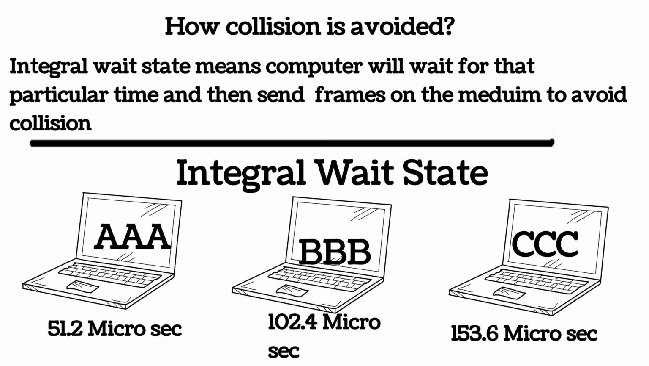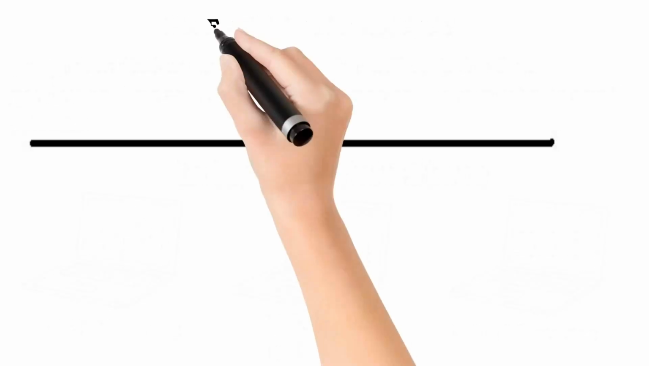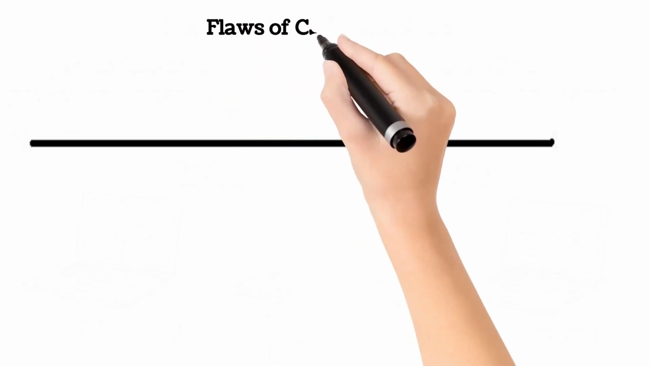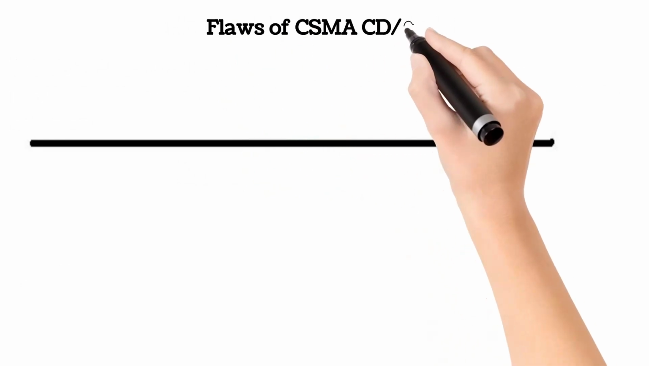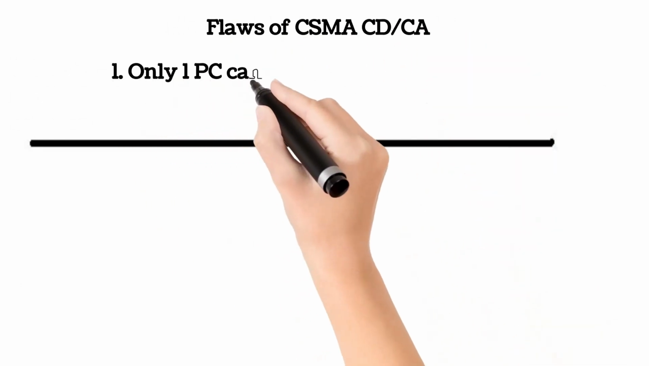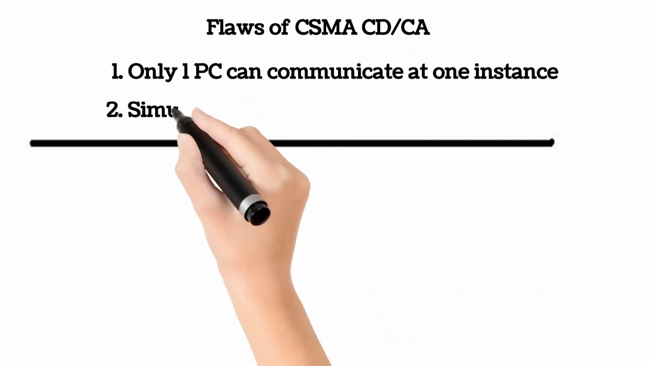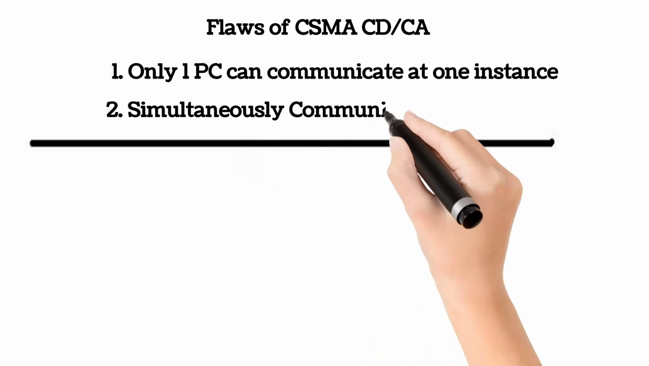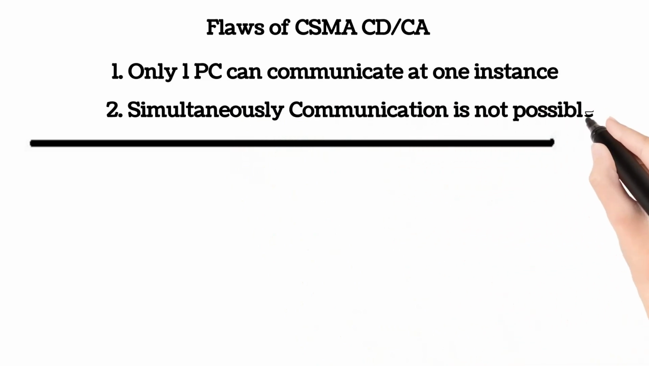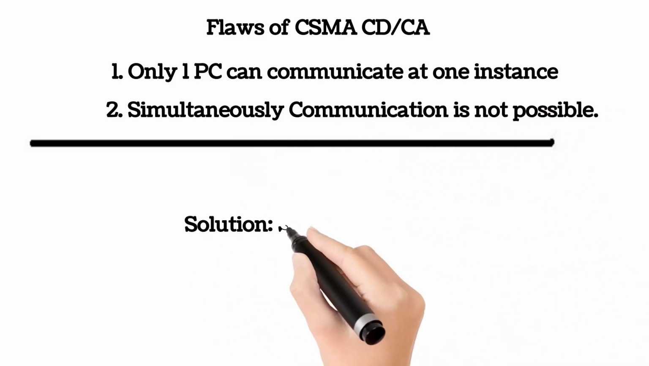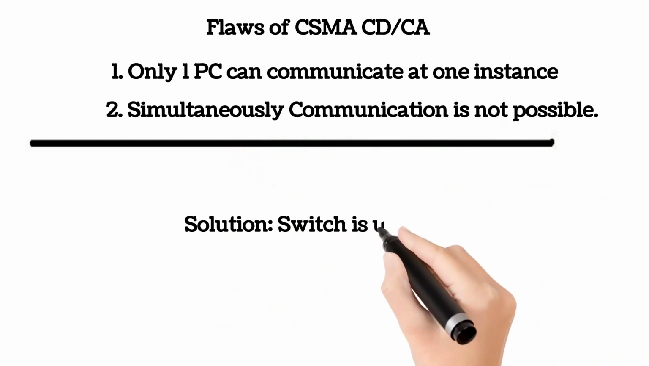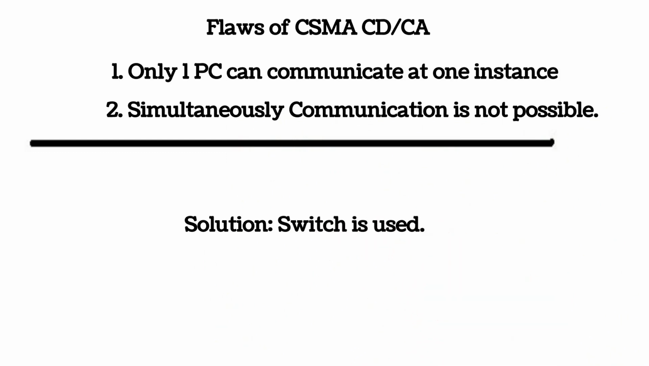Now we will see the flaws of CSMA. There are two flaws in CSMA/CD and CA. When one device talks, the rest will listen. This is not flexible in a campus with 2000 or 3000 employees, where communication will be very slow. The second flaw: in an organization, multiple pairs will want to communicate, but there will be collisions occurring.